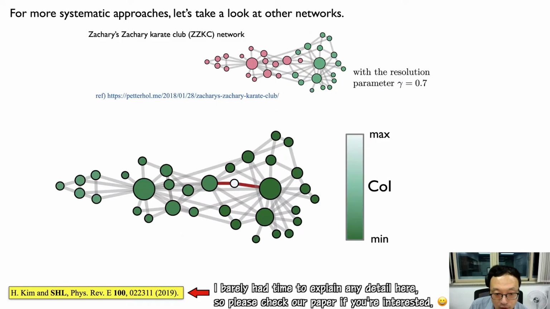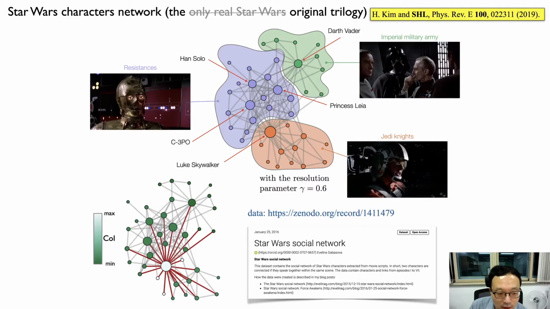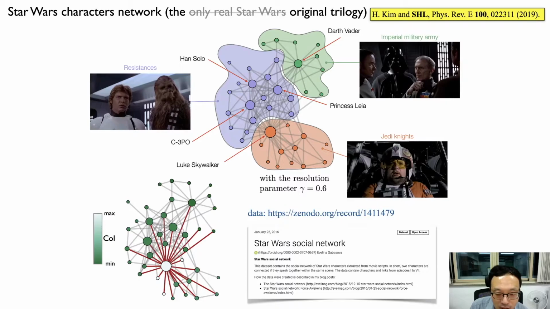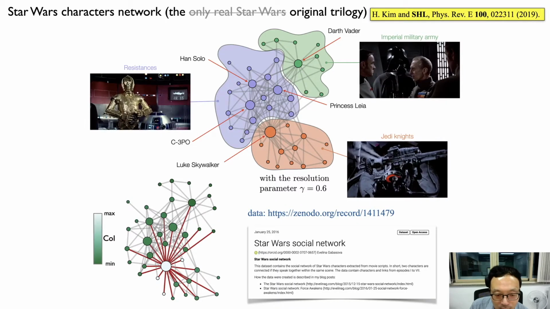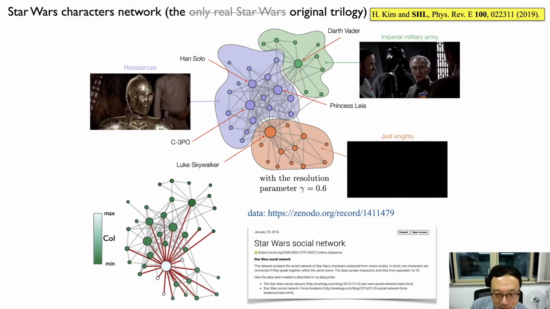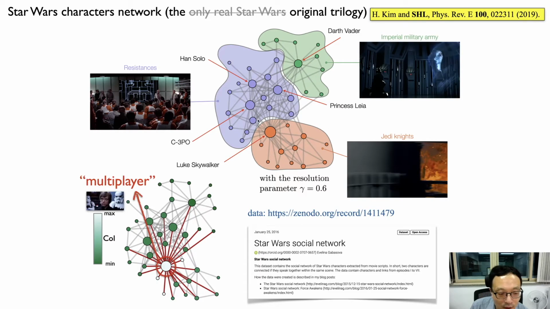So to systematically study the properties of this community inconsistency, we analyzed some model network systems and some real world networks, and we found some interesting examples like the outsider node in Zachary's karate club network, who has very large values of community inconsistency but a very small number of friends. In this Star Wars character network, we identified Luke Skywalker, the main protagonist of the entire series, has large values of community inconsistency, and of course that doesn't mean that he's an outsider of this series, because he's the main character, so he naturally interacts with lots of friends and enemies from the light side to the dark side. So we name him a multiplayer.